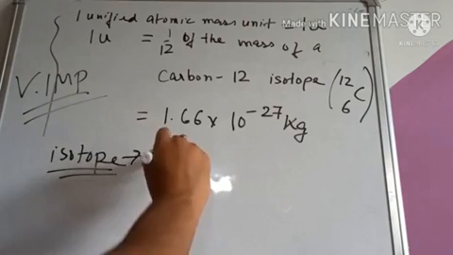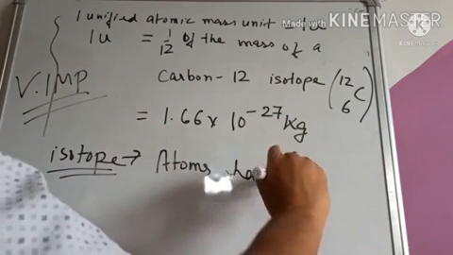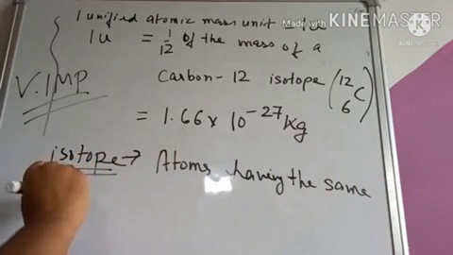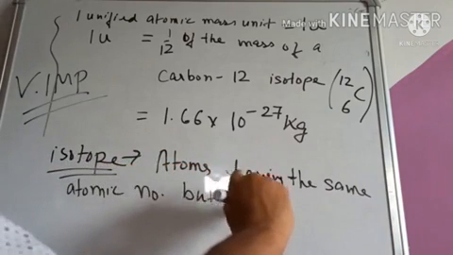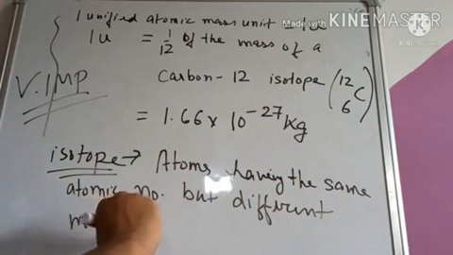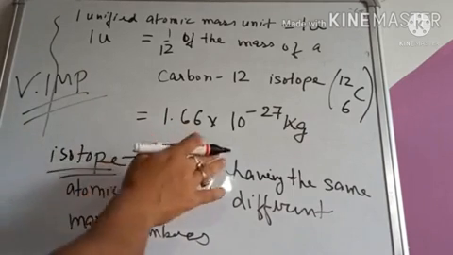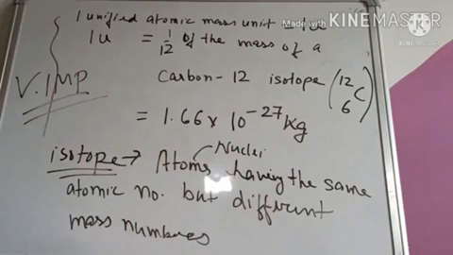Isotopes are atoms having the same atomic number but different mass numbers. Atoms having the same atomic number but different mass numbers, and we can also write this as nuclei. Nuclei having the same atomic number but different mass numbers are known as isotopes.